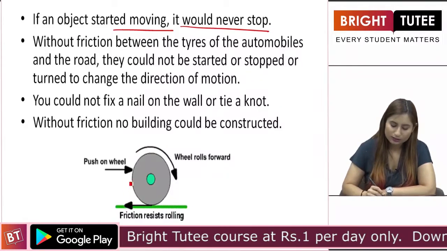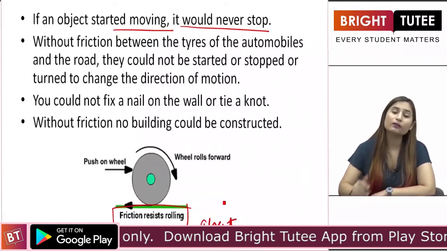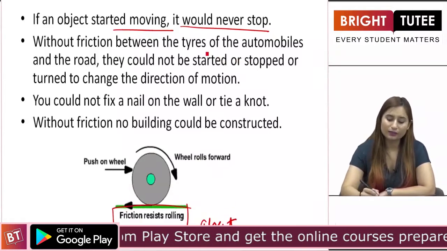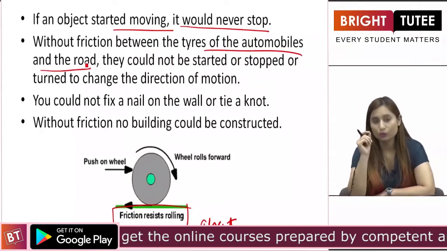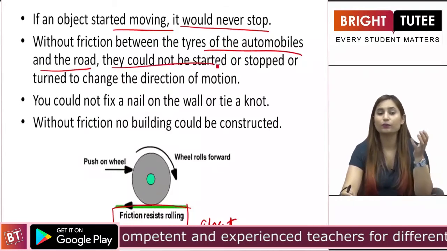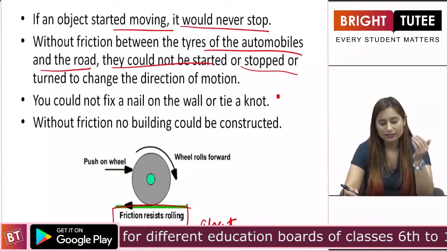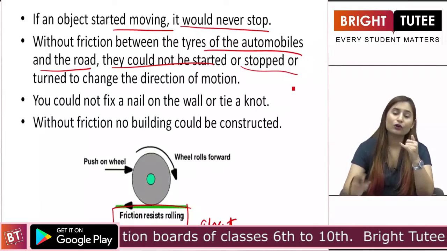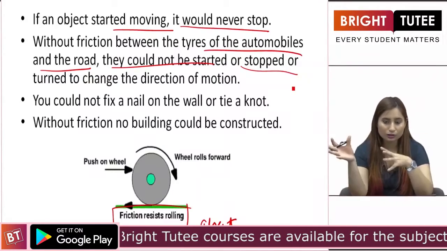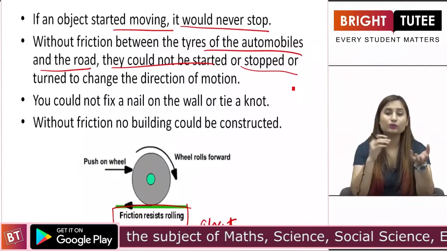If suppose this ball started moving, if friction is absent, then the ball will keep on moving and it will never stop, right? Without friction between the tires of automobiles and the road, we are talking about cars now, they could not be started because there is no friction. They would not get started at all or stopped or turned to change the direction of the motion. For all these purposes, to start a car from static position to motion, then to stop a car from motion to static position, and then to change the direction.